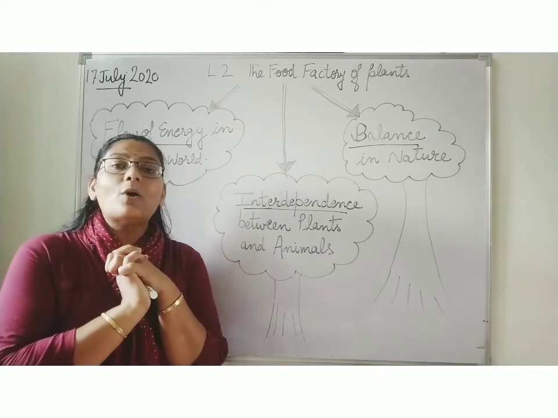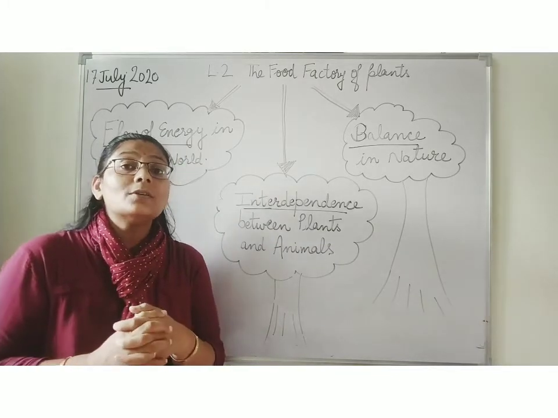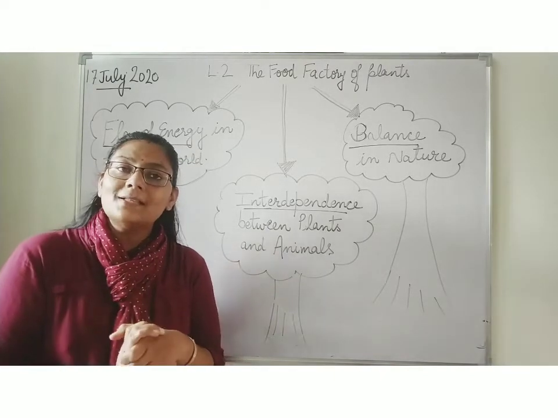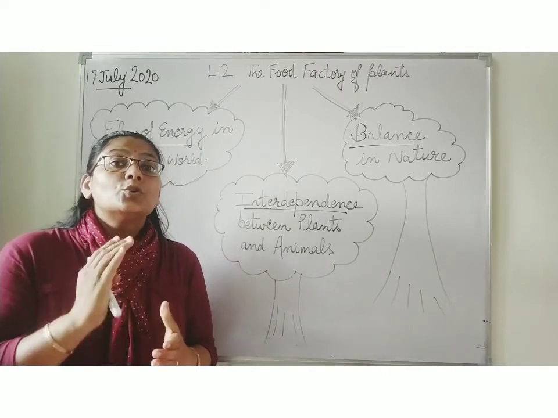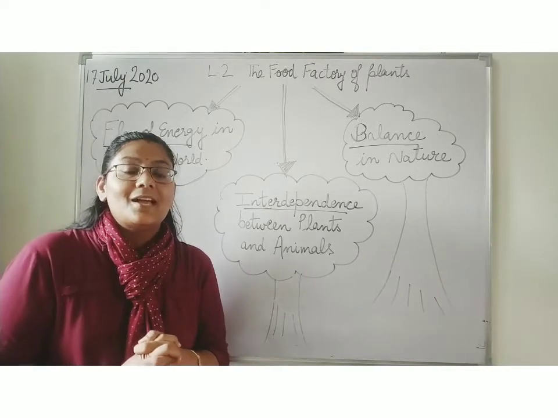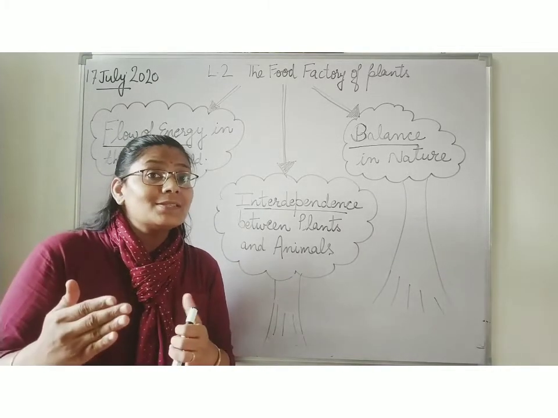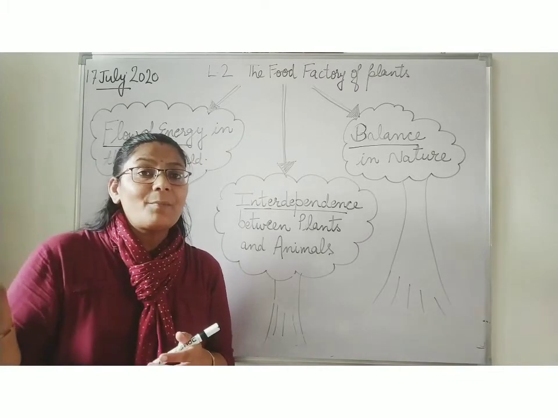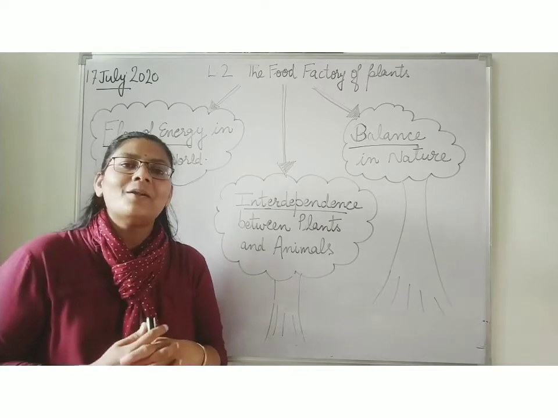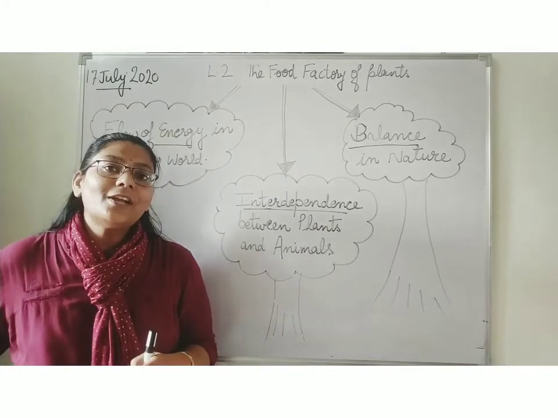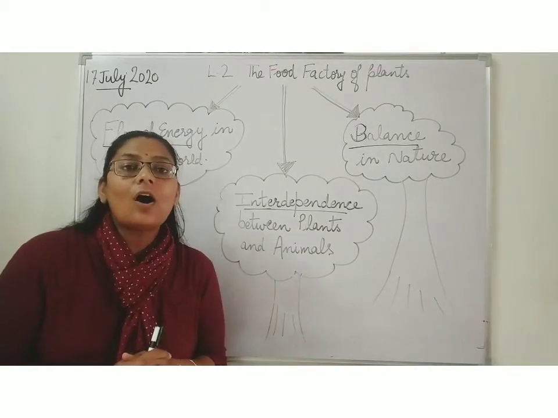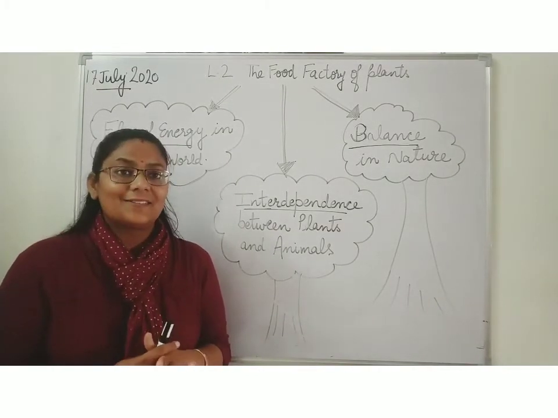Like if I talk about herbivores. Herbivores are those who eat only plants. They are directly dependent on the plants. Carnivores are those who are dependent on flesh of other animals. They are dependent on animals and animals are dependent on plants. So those carnivores are indirectly dependent on plants. So understood children? Directly or indirectly, we all are dependent on the plants.